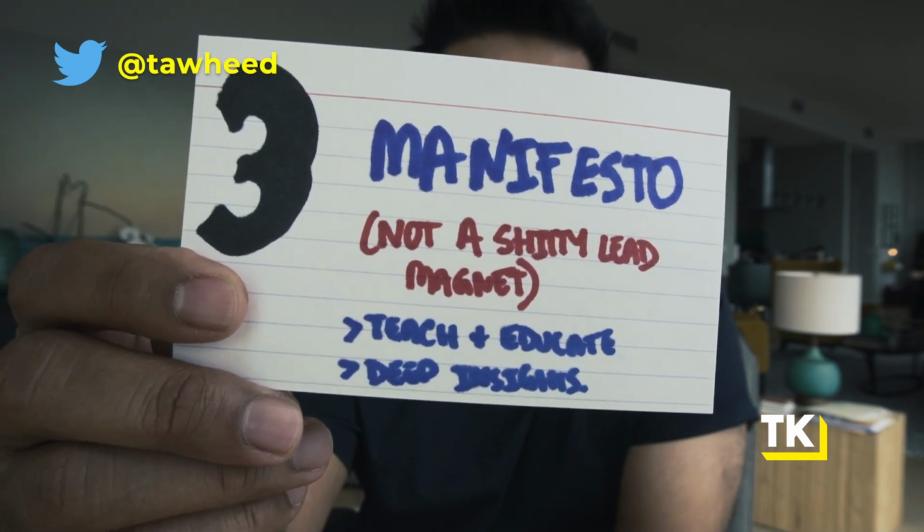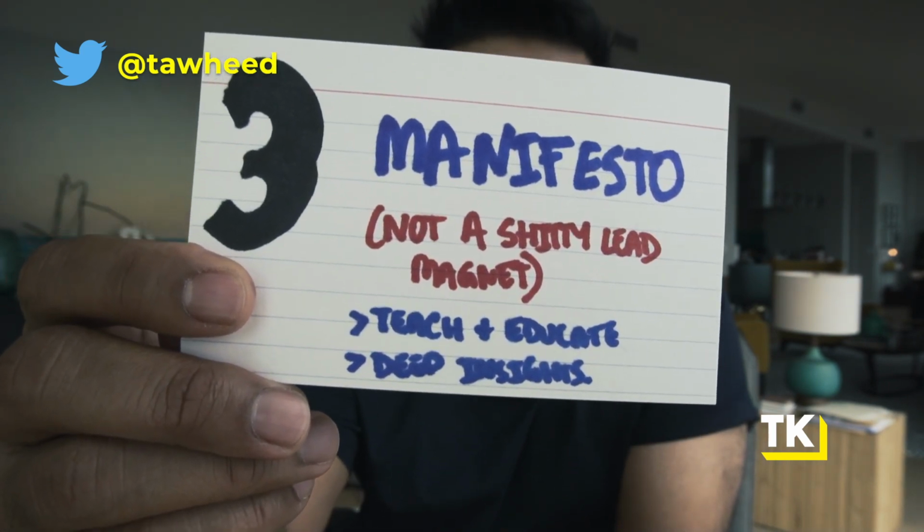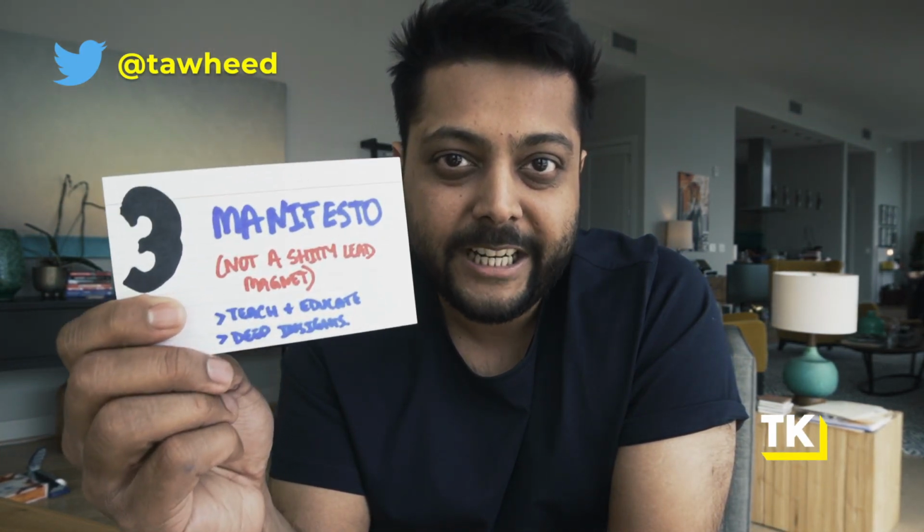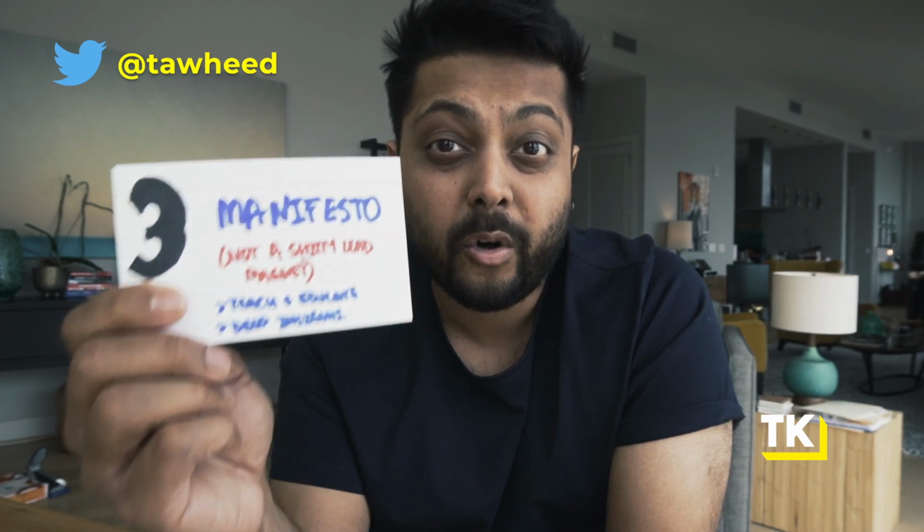A manifesto has a very unique point of view. It teaches and educates, and it has a deep understanding of your ideal customer. So in order to get to the right title, in order to get to the right transformation, you need to start with a true manifesto. What is the big change you're bringing to the world? What are you trying to teach these people? What is the transformation? And how do you codify that into a title?